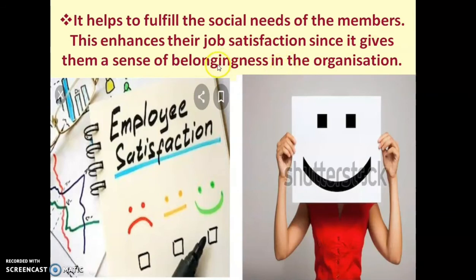That feeling of belongingness leads to job satisfaction among the employees.